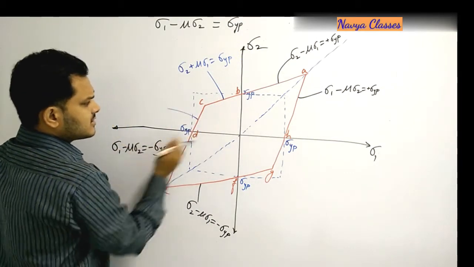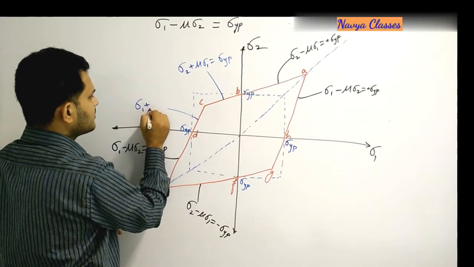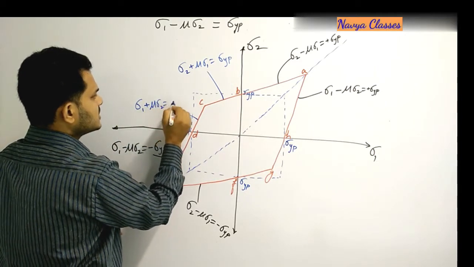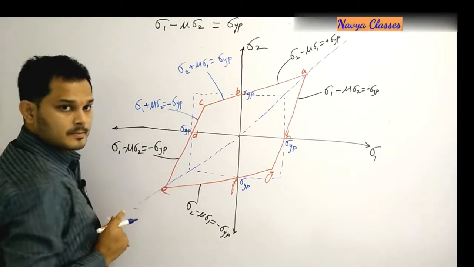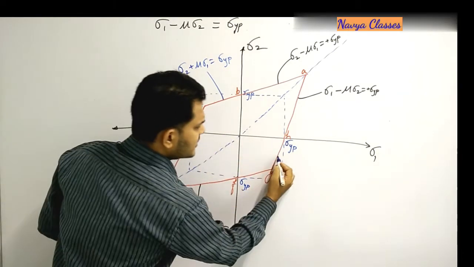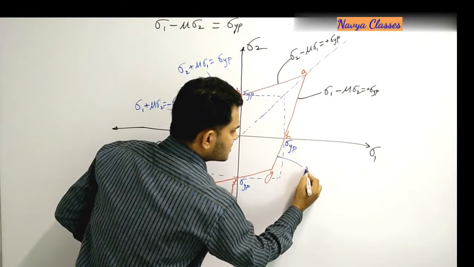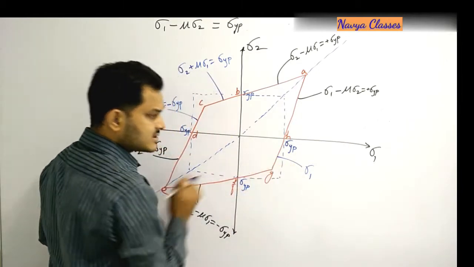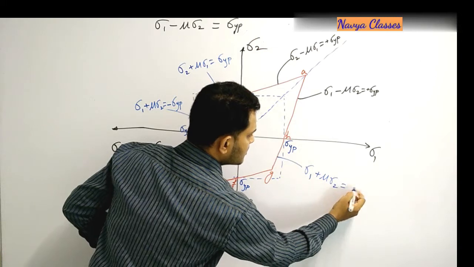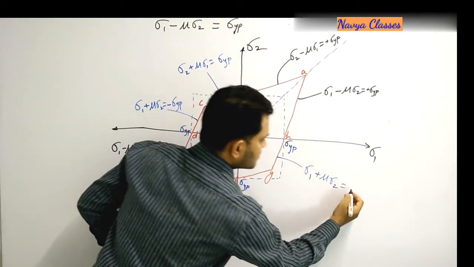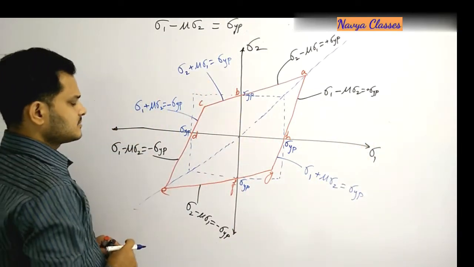Similarly, you can write here, it is related to sigma 1. So sigma 1 plus mu sigma 2 is equal to sigma yp, but it is on the negative side, therefore it will be minus. Similarly, you can write it for this line, this is the sigma 1 direction, so sigma 1, but it is less than sigma yp, therefore sigma 1 plus mu sigma 2 is equal to plus sigma yp, plus because it is in the right direction.